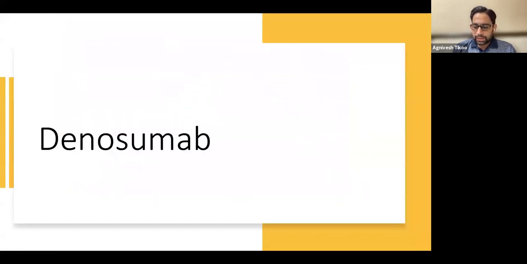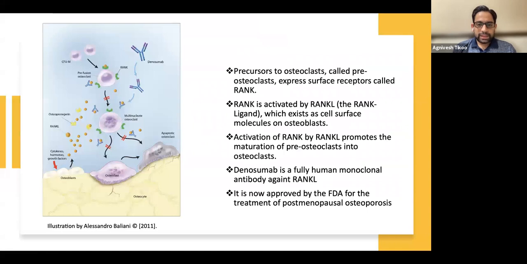Now let's come to the other drug, which is denosumab. It is a newer drug which we are dealing with. It's basically a monoclonal antibody against the RANK ligand. So how does an osteoclast work? The osteoclast has a RANK receptor on its surface, and it binds the RANK ligand, which is shown by this orange ball. And once it binds, it activates into an osteoclast and starts resorbing the bone.